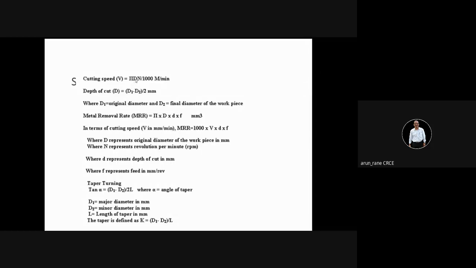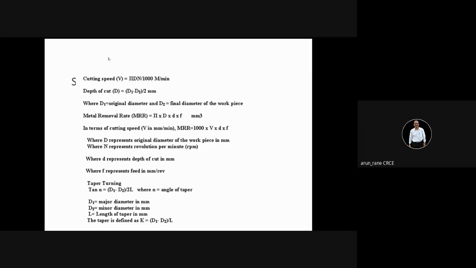D is the diameter, which is always given in millimeter, and in order to get meters, because our cutting speed is in meters per minute, we divide by 1000, because 1 meter is equal to 1000 millimeter. And then N is always in revolutions per minute.